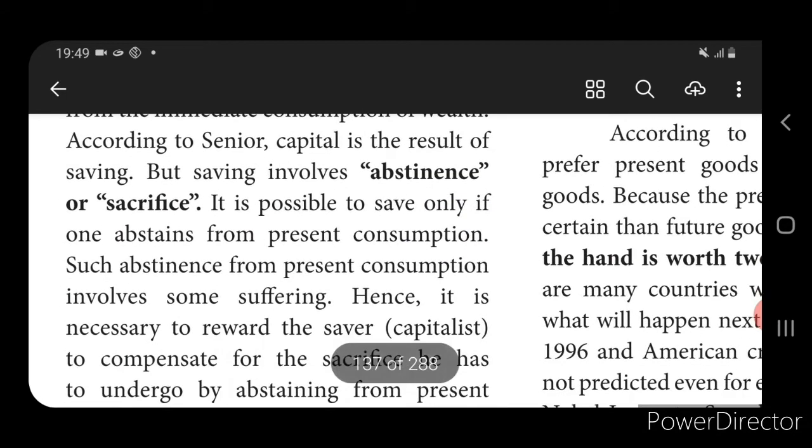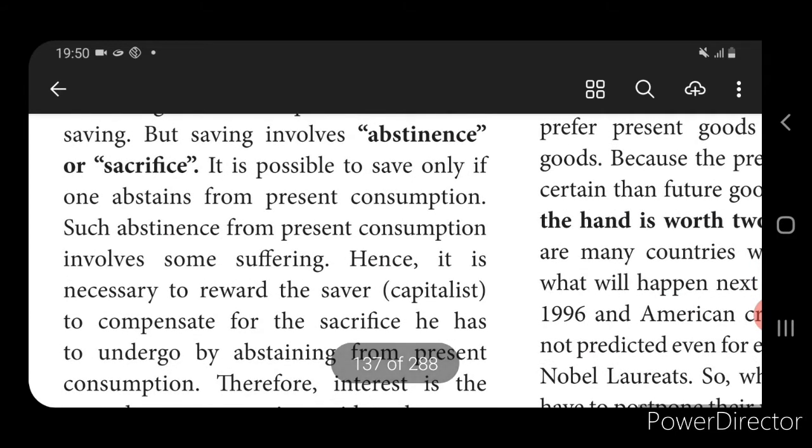So this theory explains that savings will be done when the present consumption has been sacrificed. If I don't want to purchase certain goods or services, I am just making a sacrifice.